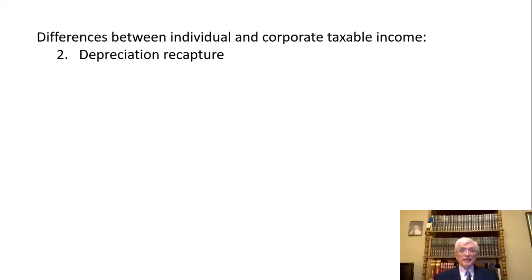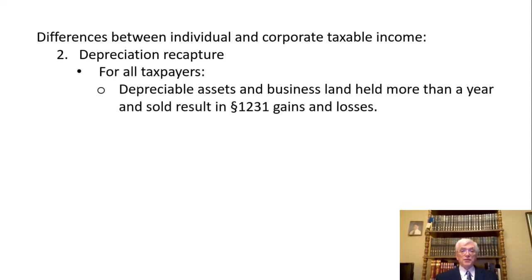Our second difference between individual and corporate taxable income has to do with depreciation recapture. Now, this is something we cover very late in Tax 1. So let's just review. For all taxpayers, here are the rules. Depreciable assets in business land held more than 1 year are not capital gains and losses.